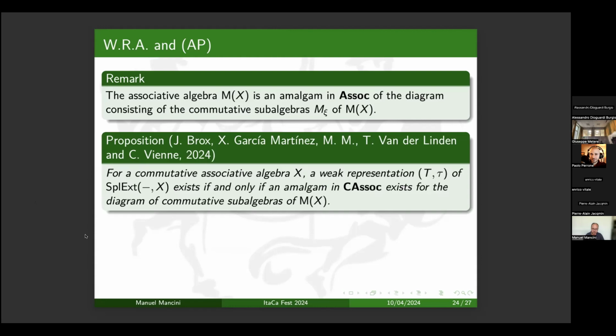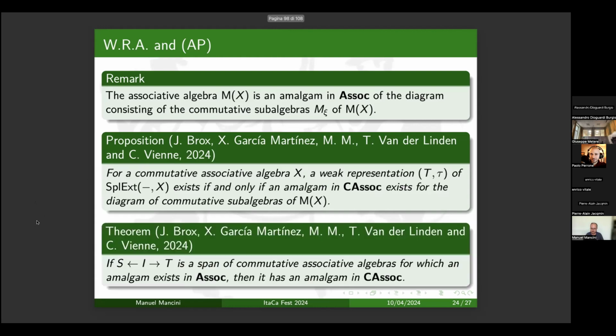And then we reduce this problem to a smaller problem, that is to find an amalgam just for a span of commutative associative algebras. We prove in particular that if a span of commutative associative algebras has an amalgam in the variety of associative algebras, then it has an amalgam in the variety of commutative associative algebras.